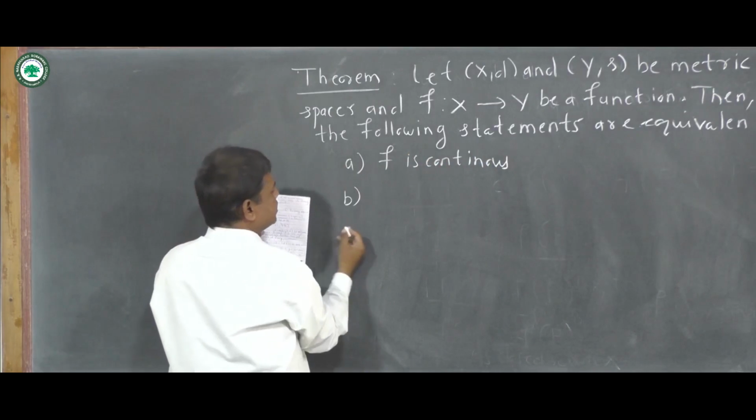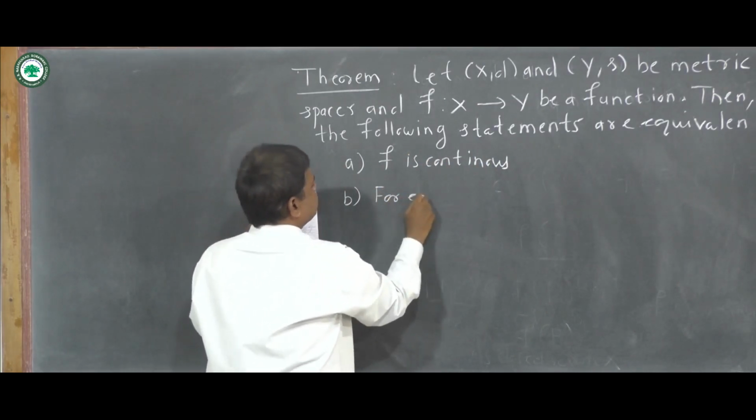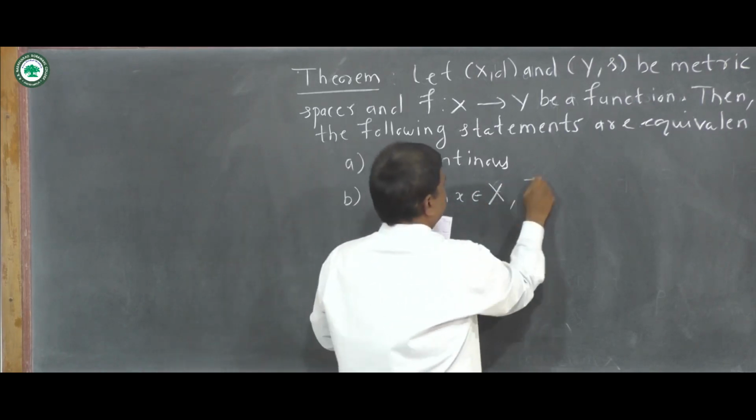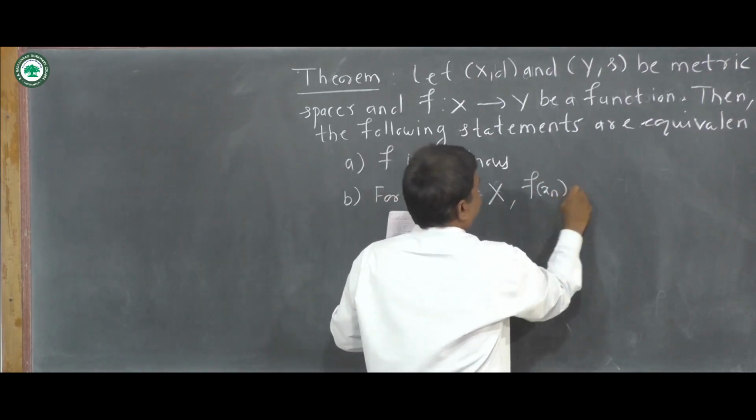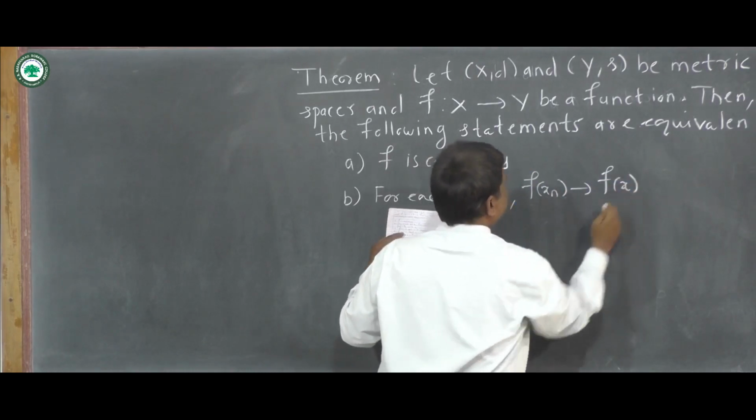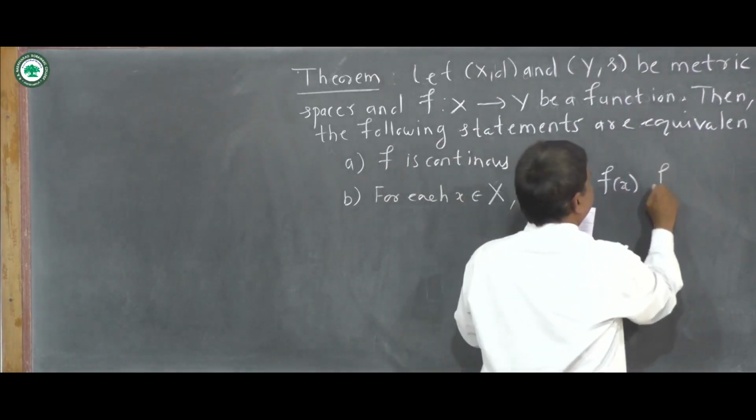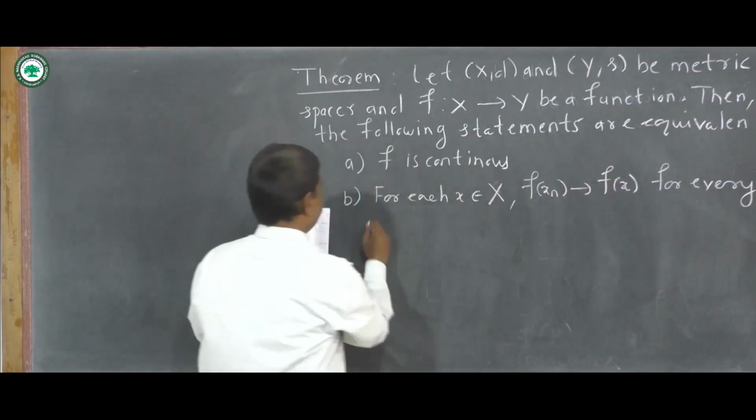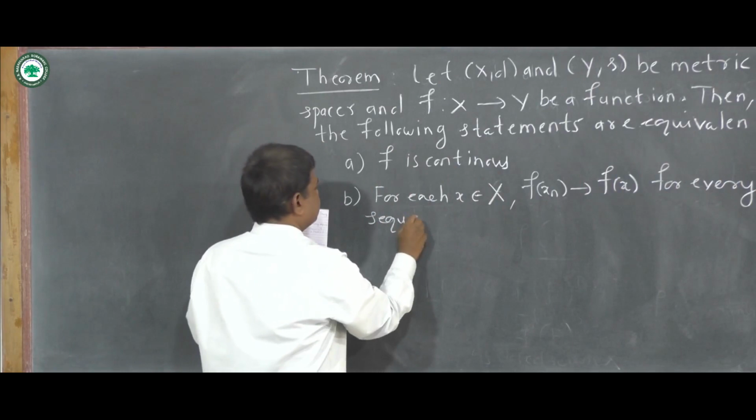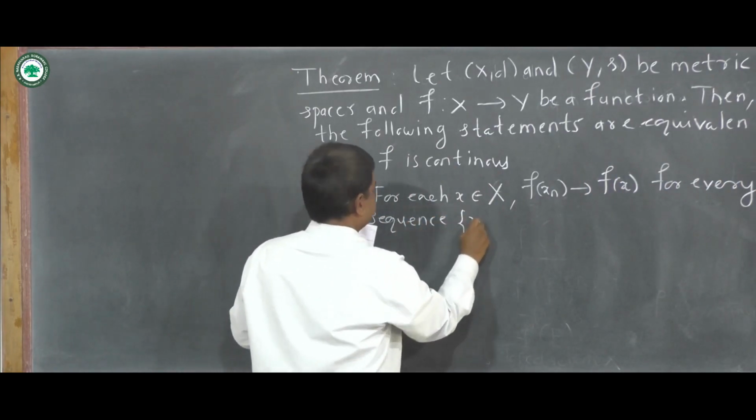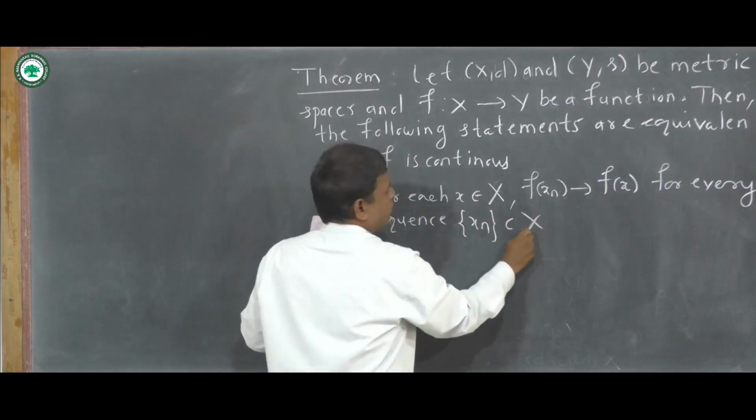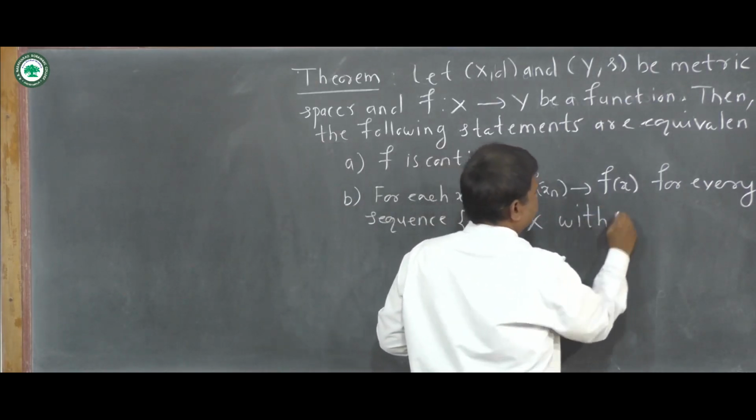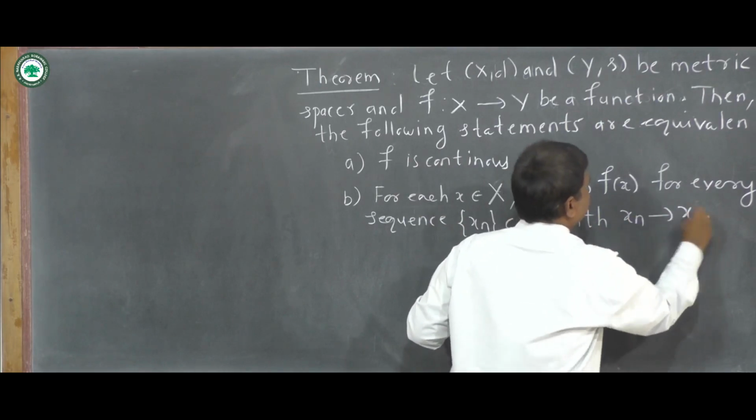Then the second statement is that for each x belongs to X, f of xn converges to f of x for every sequence xn which is contained in X with xn converges to x.